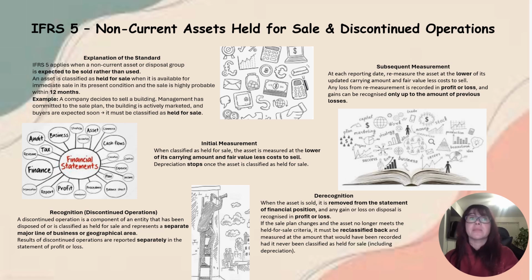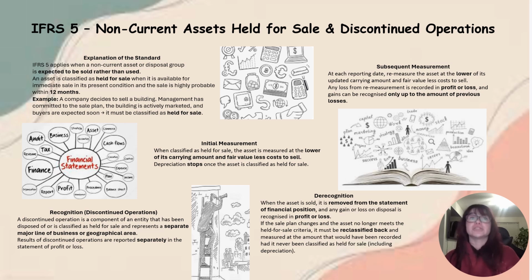For example, a company decides to sell a building. Management has committed to the sale plan. The building is actively marketed and buyers are expected soon. It must be classified as held for sale.